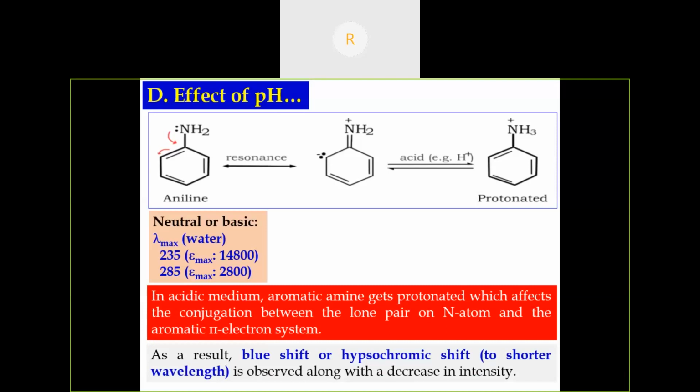For aniline, the lambda max value is 235 nanometer and 285 nanometer. In anilinium ion, there is a blue shift. The lambda max value is decreased to 203 and 254 nanometer. So this is the effect of pH.